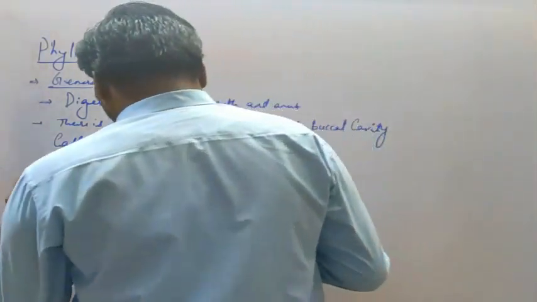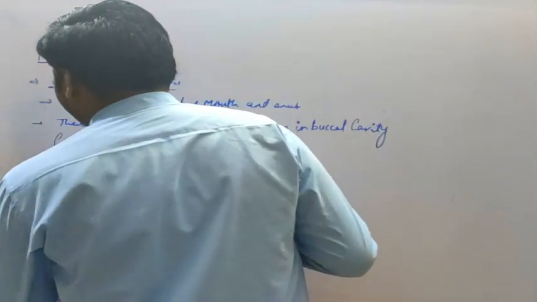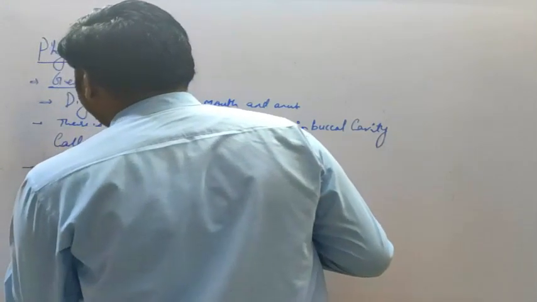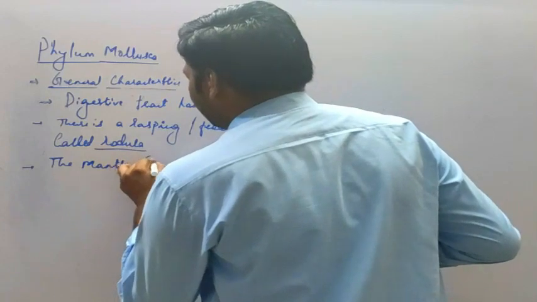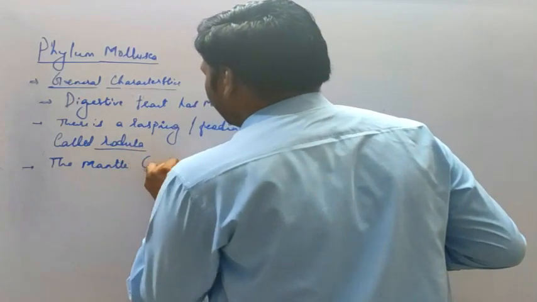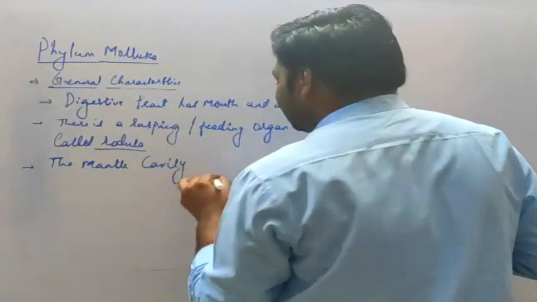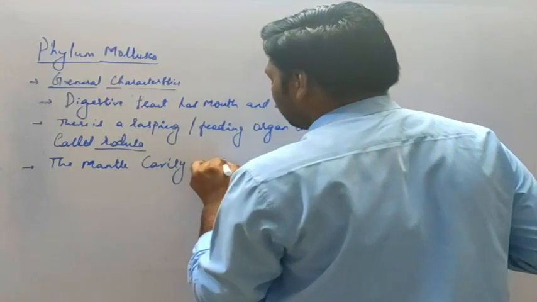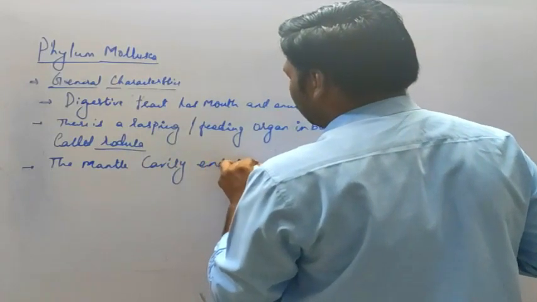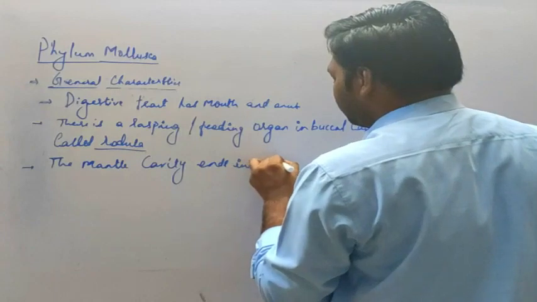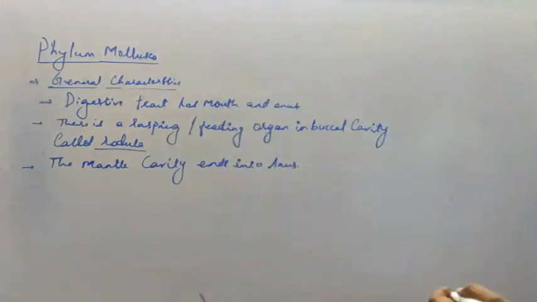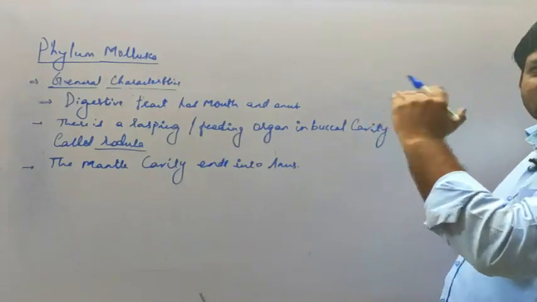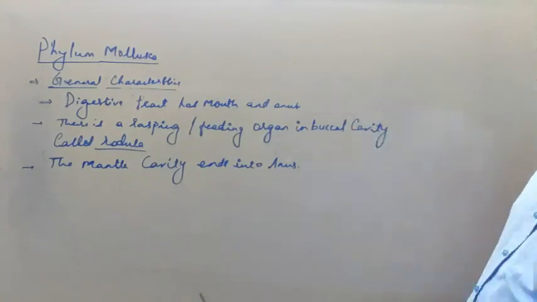The next, the mantle cavity ends into the anus, as we have seen in the diagram also. So the mantle cavity, which is dorsal, will end into the anus itself.